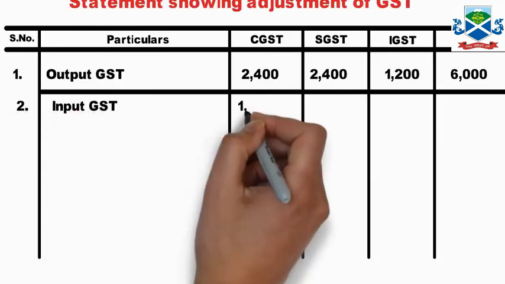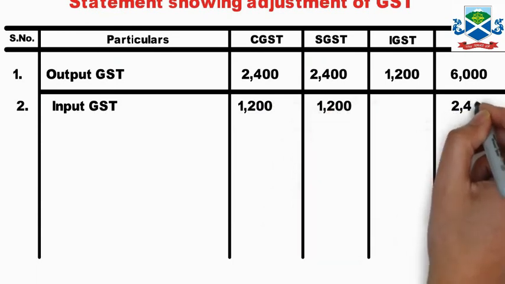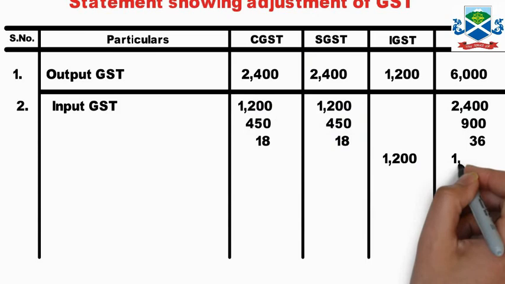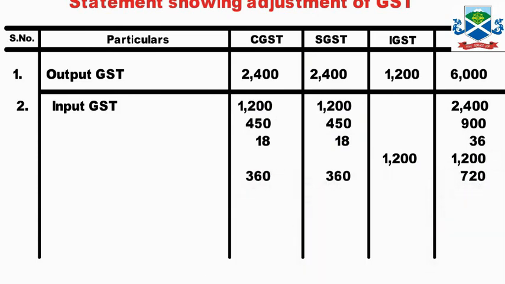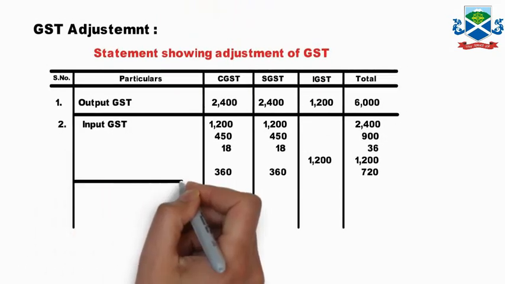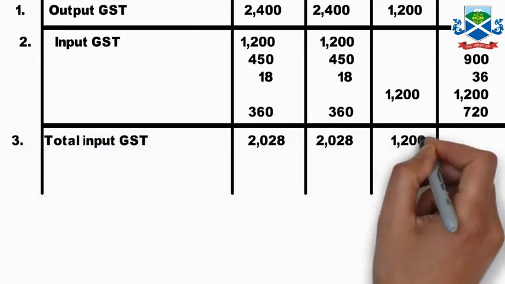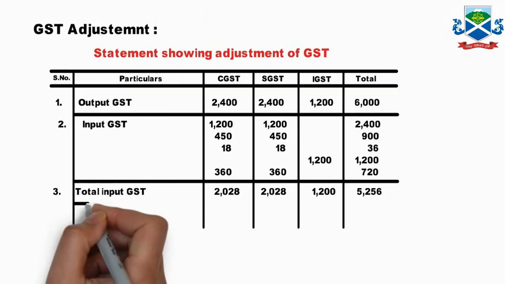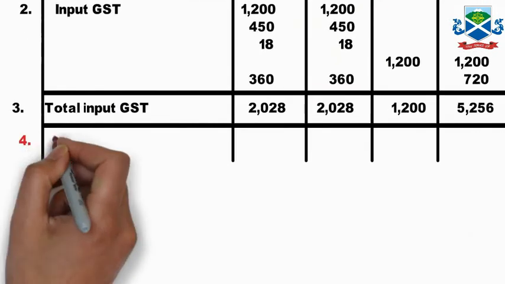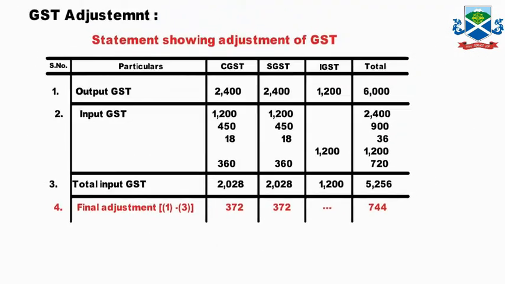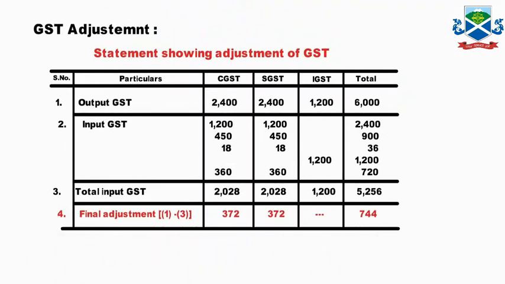Input GST, if you take out all the information from the journal, it comes like that. The total input CGST and SGST is 2,228 each, and IGST is 1,200. So now the net adjustment will come 372.